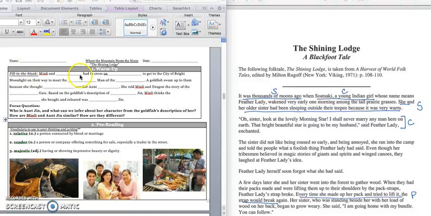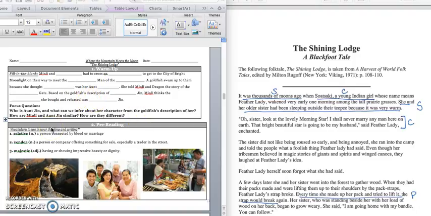Min Lee and Dragon had to cross an inlet to get to the city of Bright Moonlight on their way to meet the Old Man of the Moon. A goldfish swam up to them because she thought Dragon was her Aunt Jen. She told Min Lee and Dragon the story of the Dragon Gate. Based on the goldfish's description of Aunt Jen, Min Lee thinks the goldfish she bought and released was Aunt Jen.